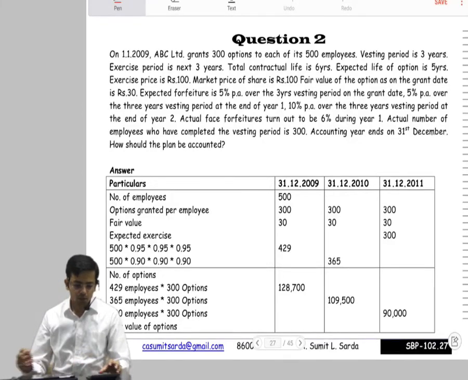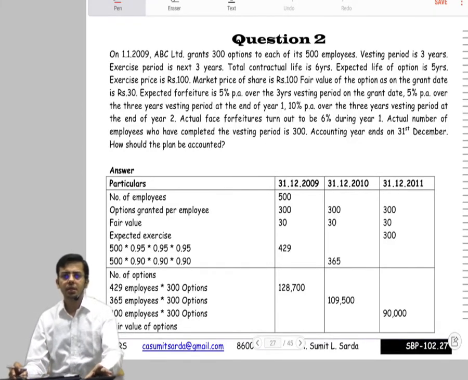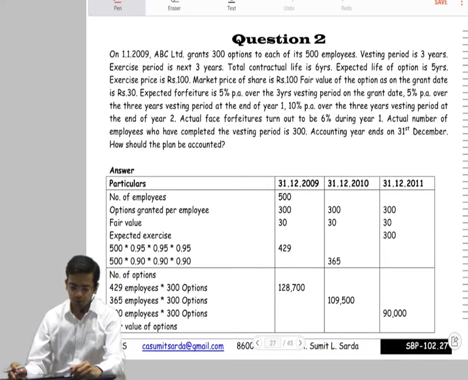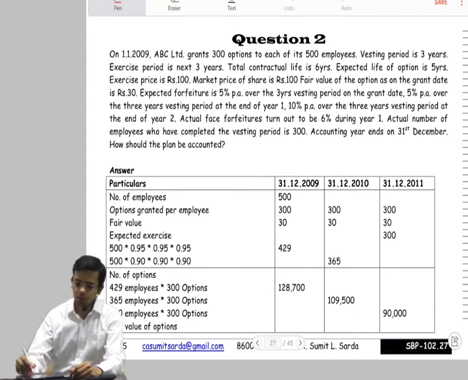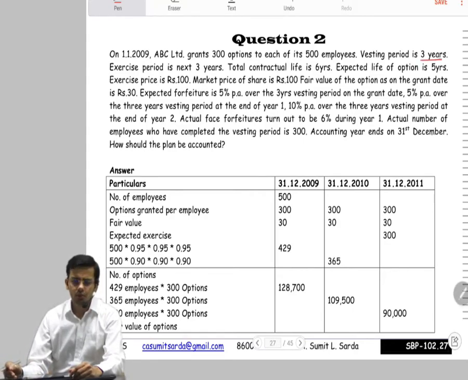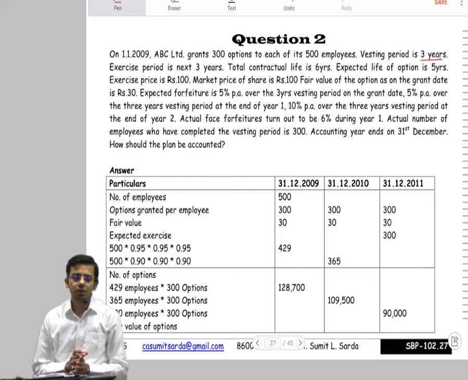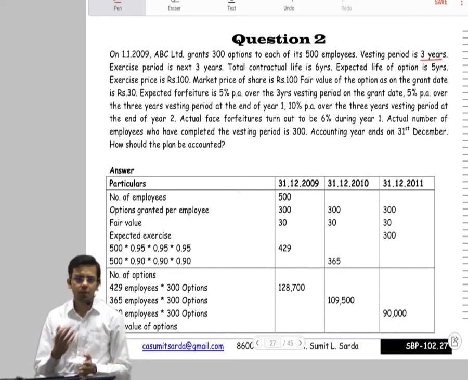So let's look at another question to understand exactly each and every concept on why the particular things are dealt with in this pattern. First, January 2009, ABC grants 300 options to each of its 500 employees and the vesting period is 3 years. So we have this service condition of 3 years. Exercise period is another 3 years. So once the vesting period is over, they have the option to buy these shares for the next 3 years.